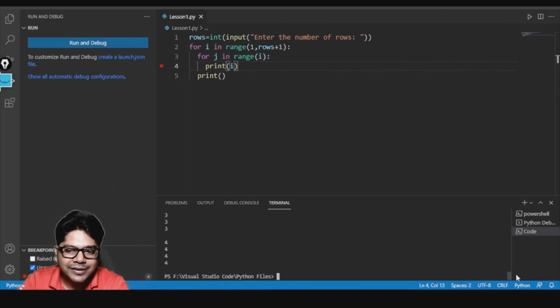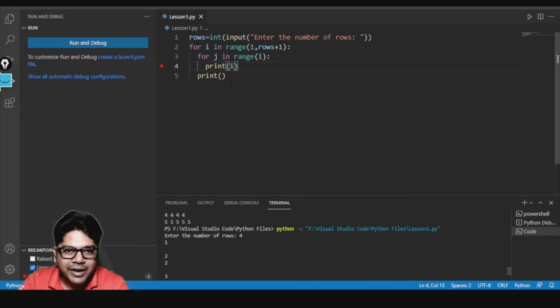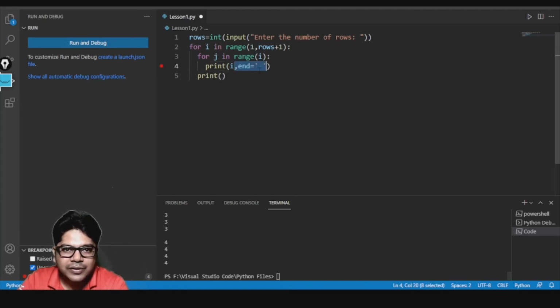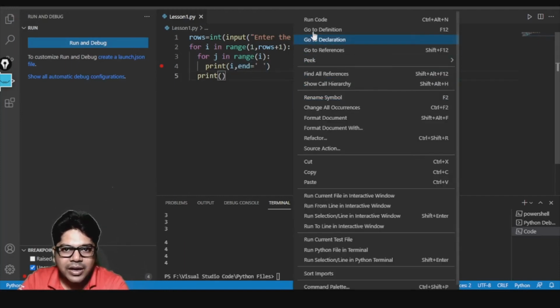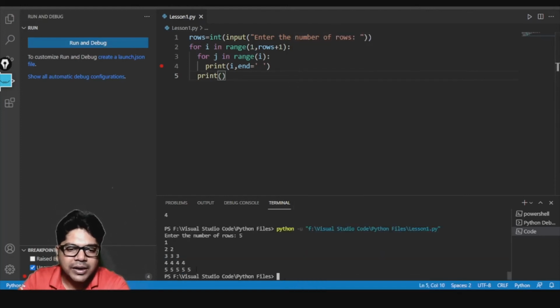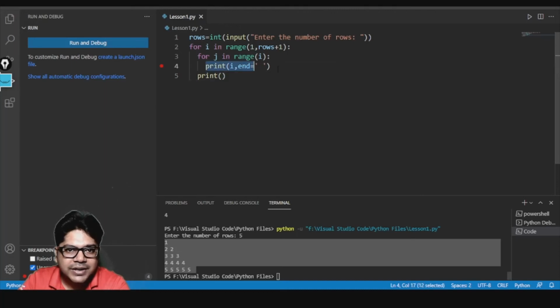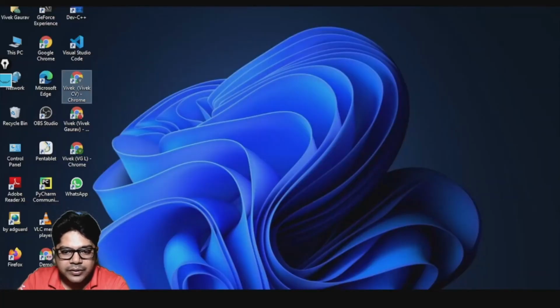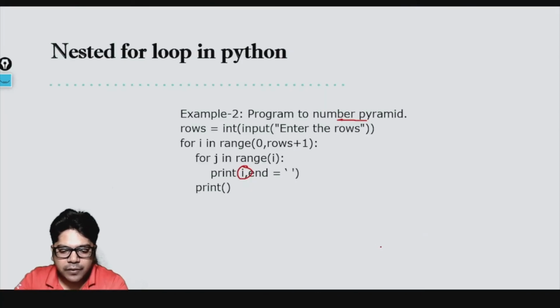You'll get output like this, which does not make a pattern, right? We wanted 2 2 to come in the same line, right? That is the reason we need to give this separator. If I give this separator now and enter 5 here, you see I'm getting the correct output, because now this print statement is not changing the line, which it was doing earlier. So this is what the nested for loop in Python is.